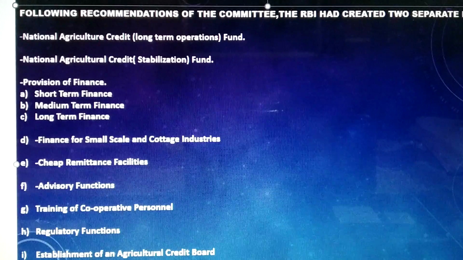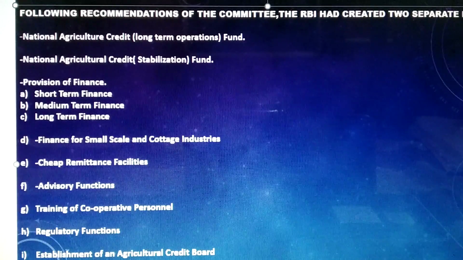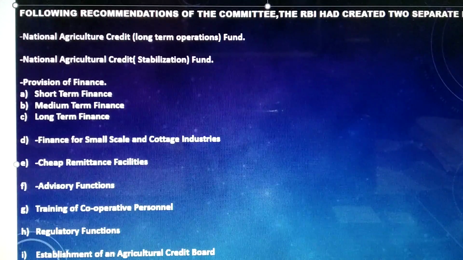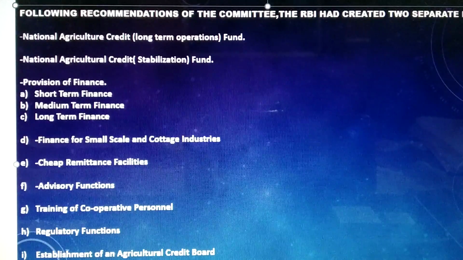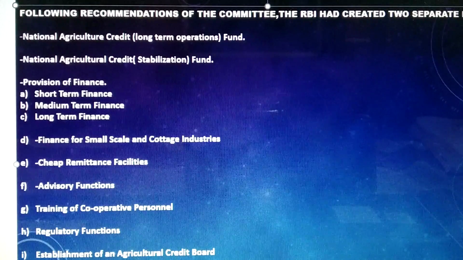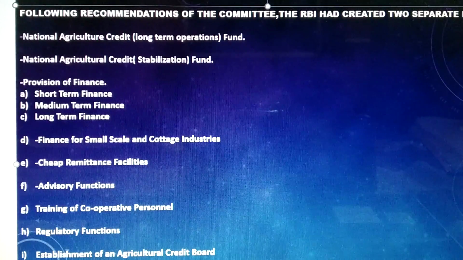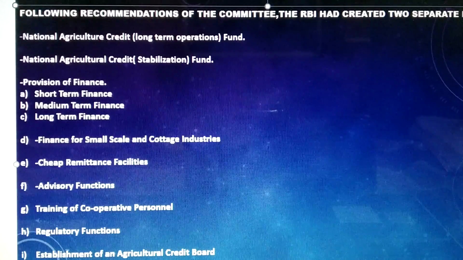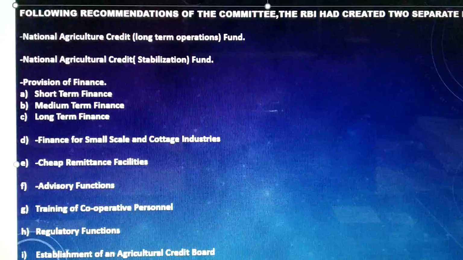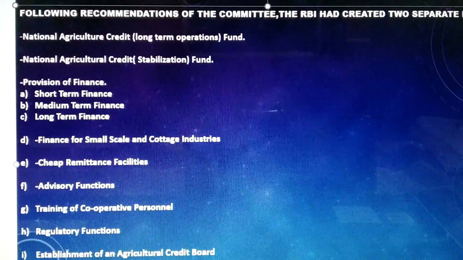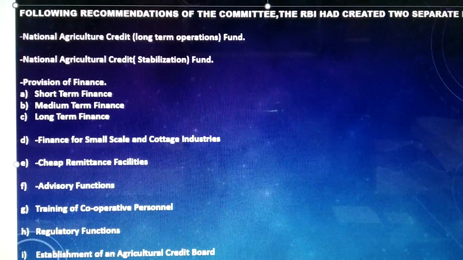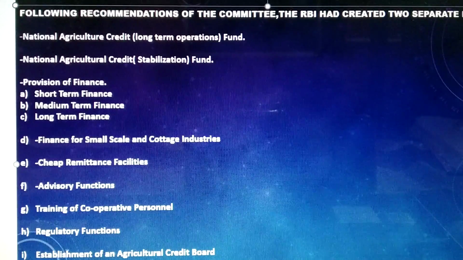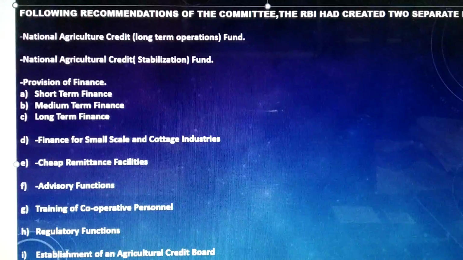Moving on to next is long-term finance. Now, in the matter of long-term finance, the bank did 3 things. Now let us see what the bank had done. It subscribed to the debentures issued by the state cooperative agricultural and rural development banks to make up for any shortfall in public subscriptions.